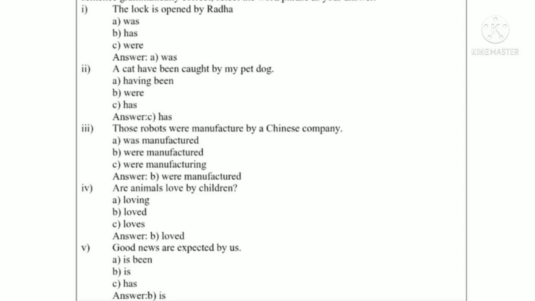Then number 5, good news are expected by us. So here good news is considered as singular number. So good news is expected by us. So in this way you can correct the sentences by choosing the correct option from the given alternatives and solve this activity.